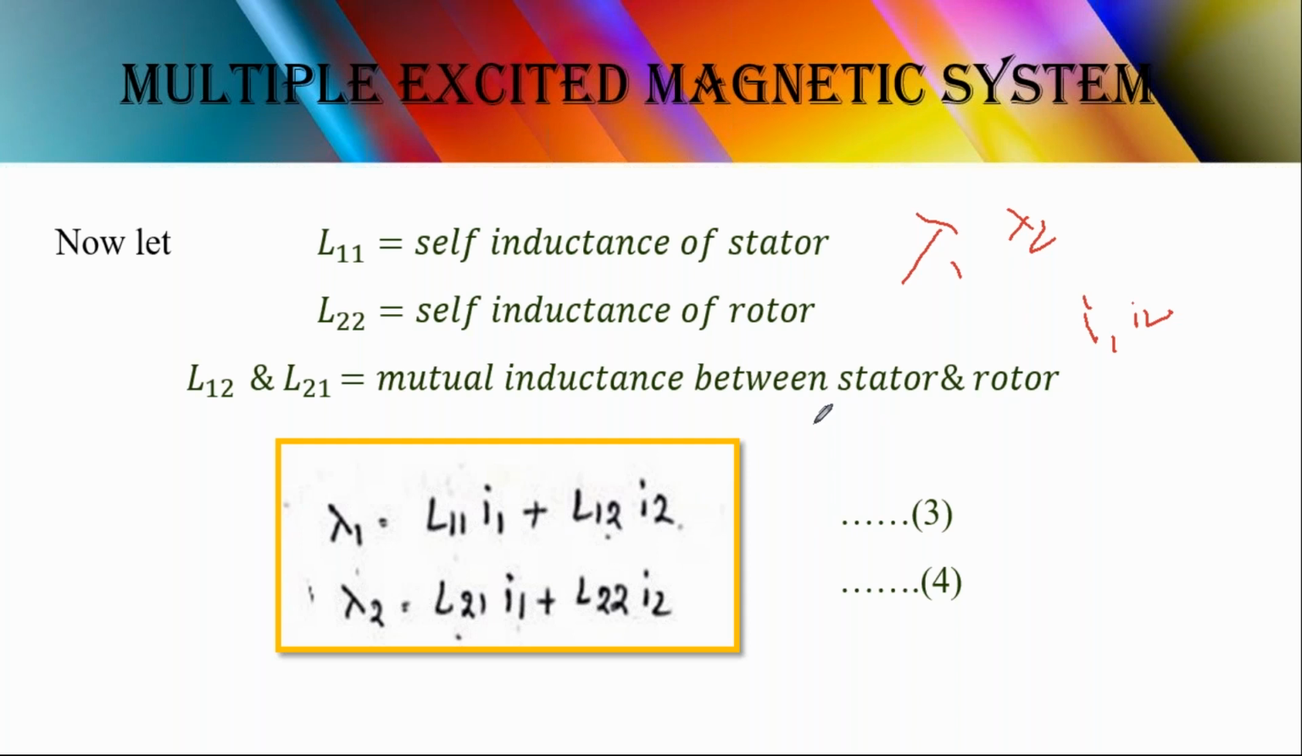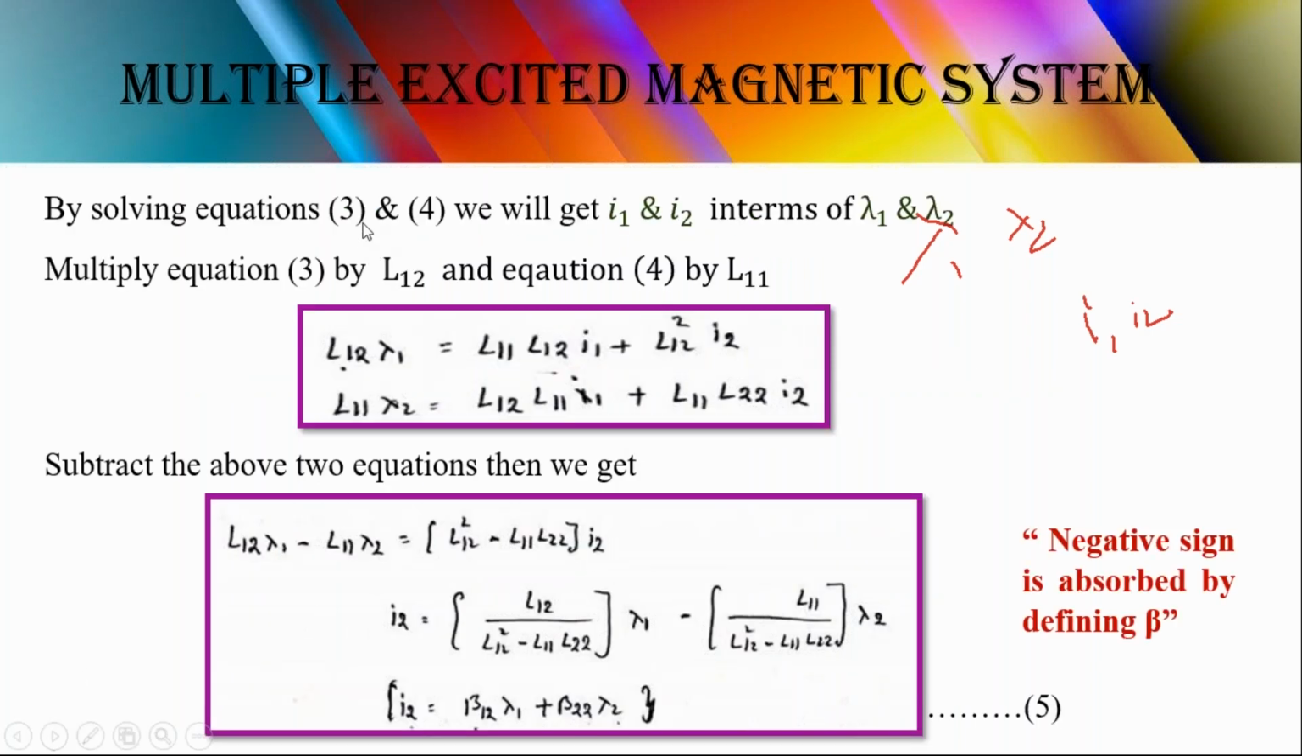If we solve these equations, there are certain arrangements we should consider. By solving equations 3 and 4 we will get I1 and I2, because lambda 1 and lambda 2 are constant values. Now we multiply equation 3 by L12 and equation 4 by L11. By doing this, we can easily find I1 and I2.